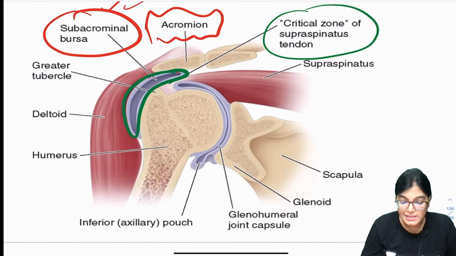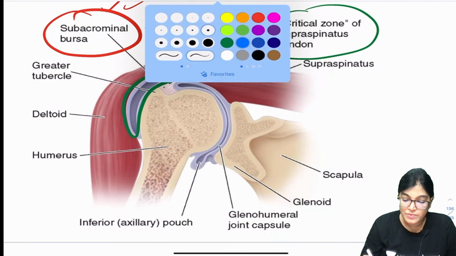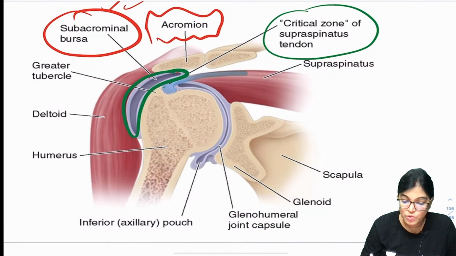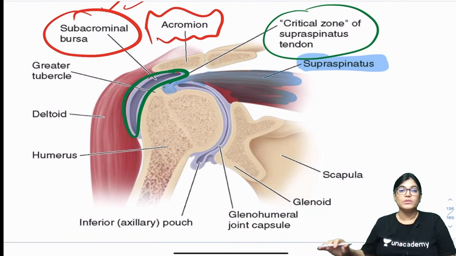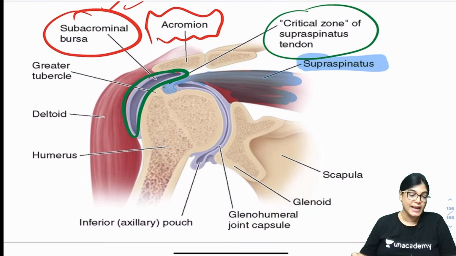If there is subacromial inflammation or bursitis, what will happen? Below this, the structure lying here, I am highlighting with blue color, is supraspinatus. So the supraspinatus tendon can get impinged below the subacromial bursa or acromial process, and it can lead to supraspinatus tendinitis.